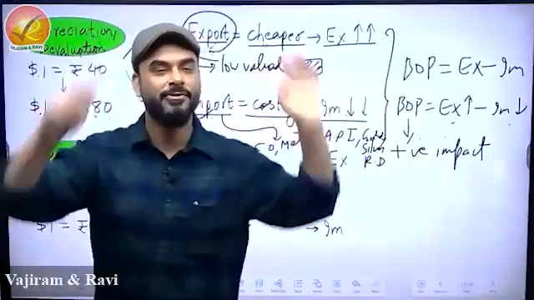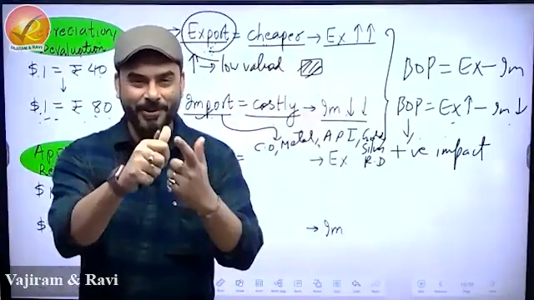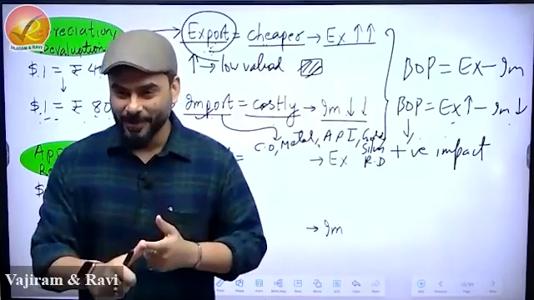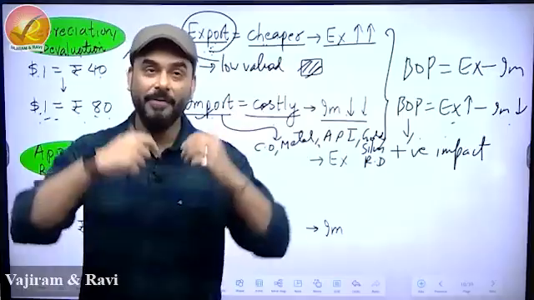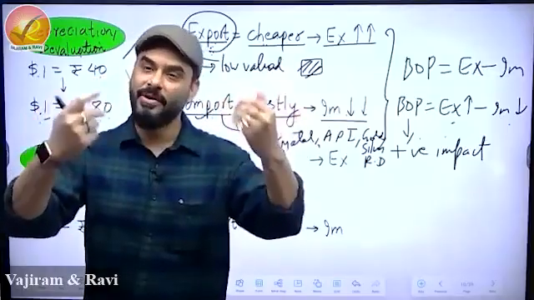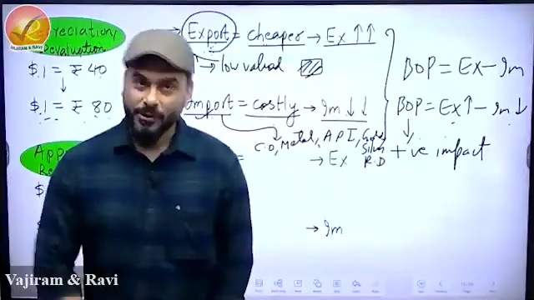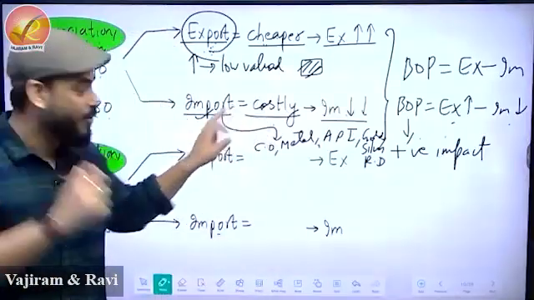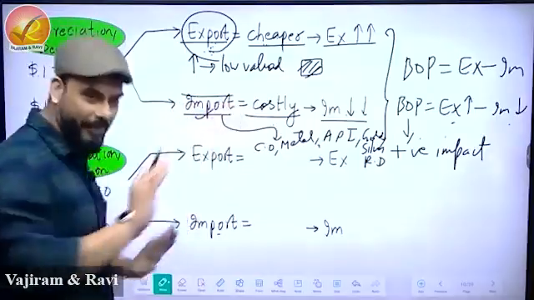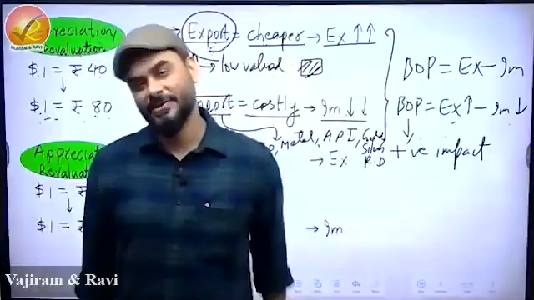Even if you want, you cannot reduce your import. What will you not import? Will you not import oil? Of course you have to import. Will you not import your gold and diamond? Because if you don't do that, half of your industry related to gold, diamond and jewelry will be wiped out from India. It will lead to mass scale unemployment. So we can't do all those things. So which means that our import is going to be quantity wise, volume wise, fixed. Money wise, our import bill will increase.